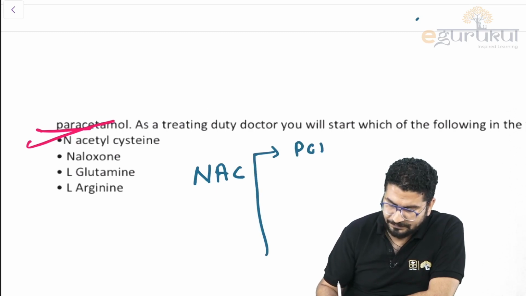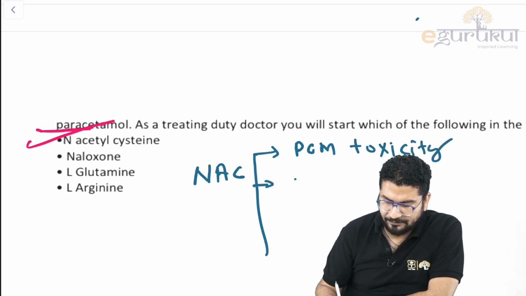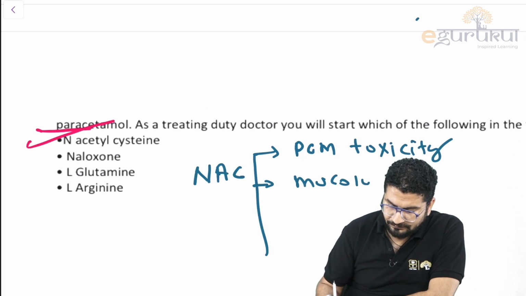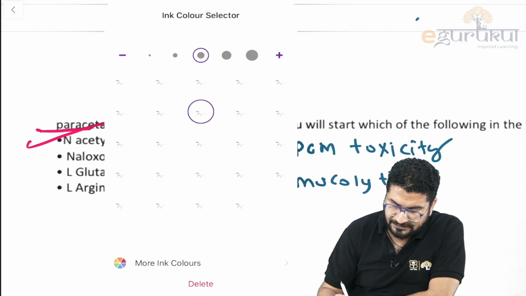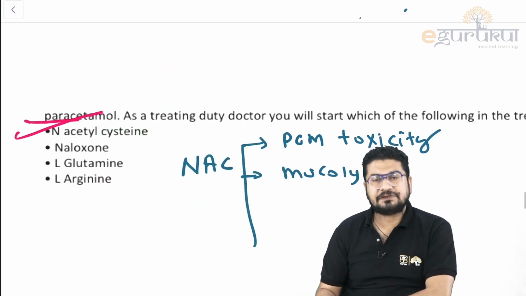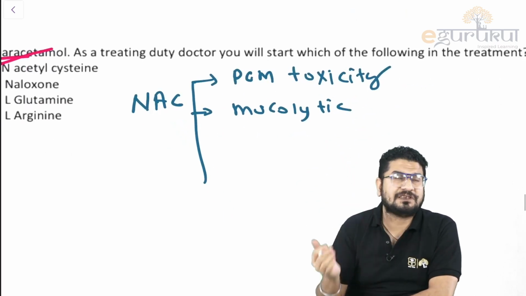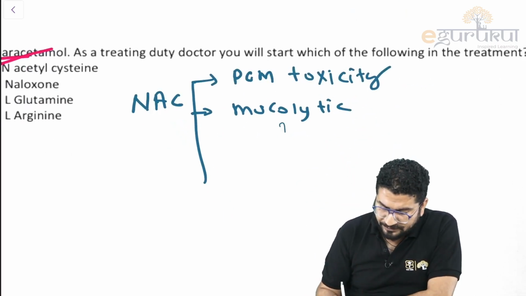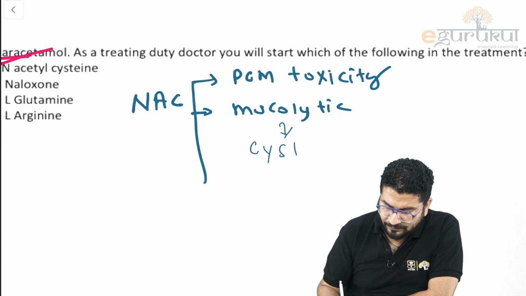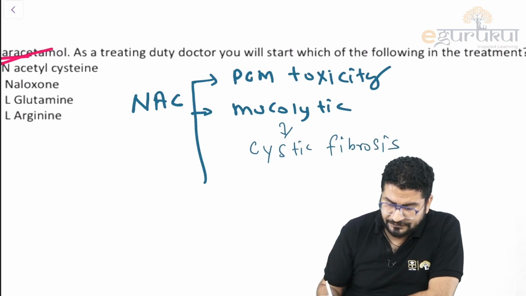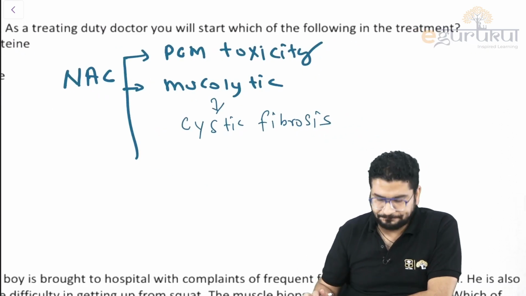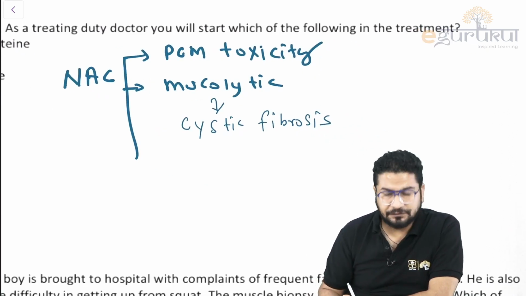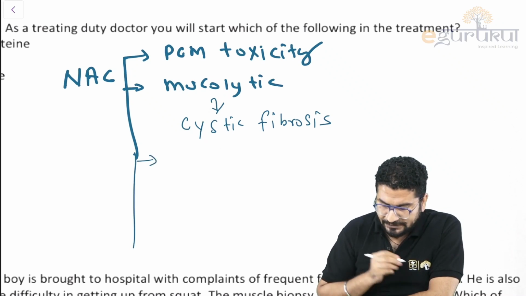First, it is used in PCM toxicity. They have asked before, this is a mucolytic drug. Sometimes we have also given this drug in COVID patients because sometimes there is mucus plugging in COVID patients. Because of this mucolytic action, we can use this in cystic fibrosis. Anyone can tell me another drug that we use in cystic fibrosis? It is Evacaftor, which we also use nowadays. What else can we use?